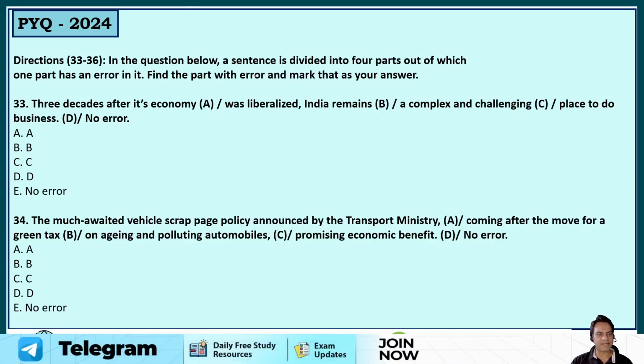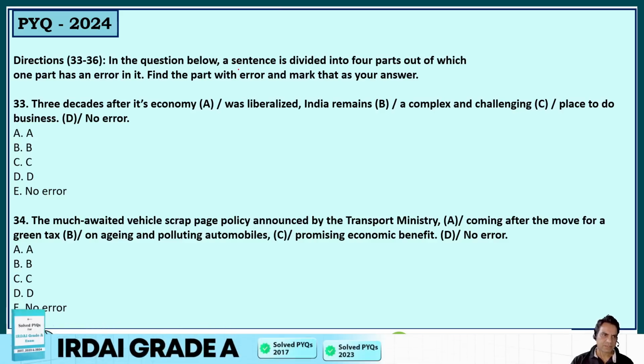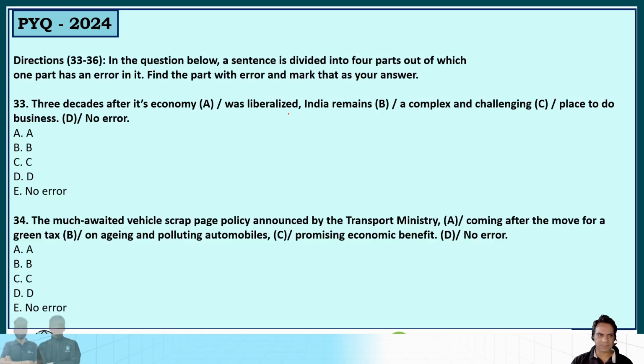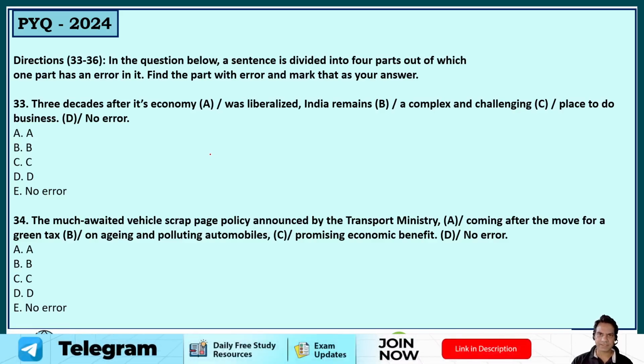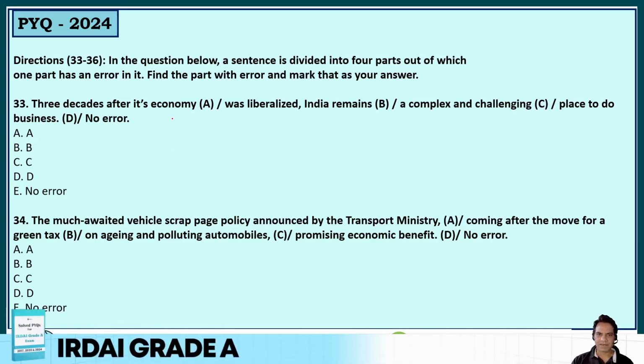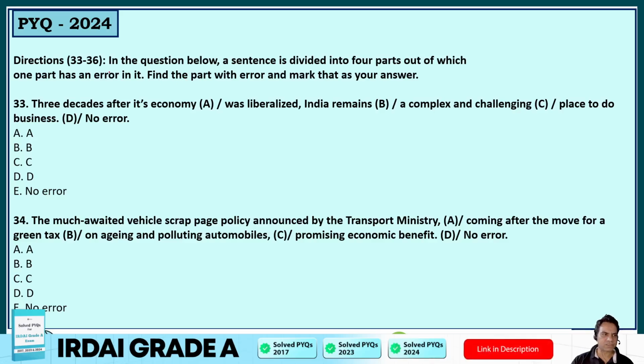Now, grammatical error detection. You are given a sentence and you have to find the erroneous part in it. Three decades after it's economy was liberalized, India remains a complex and challenging place to do business. All right, so you have to find the erroneous part. If there is no error, then option E is your correct answer. So the erroneous part is in option A. Now it's is wrong here.